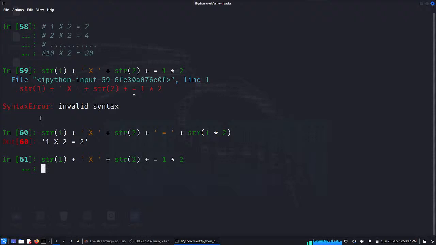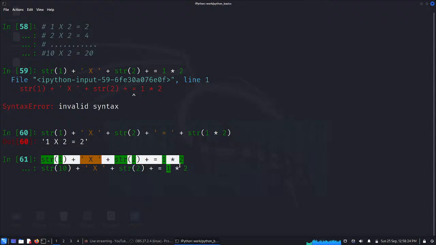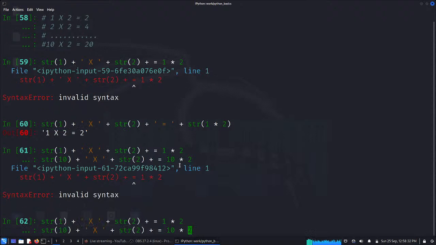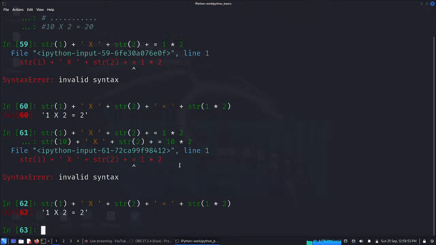If I repeat it, say 10 times 2 equal to 10 times 2, this is the output, this is what I want.